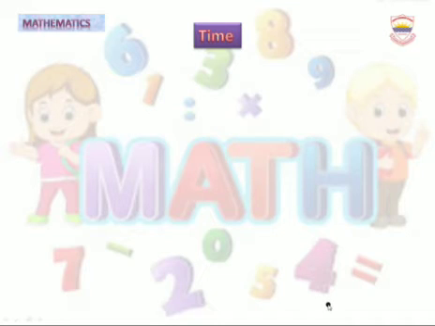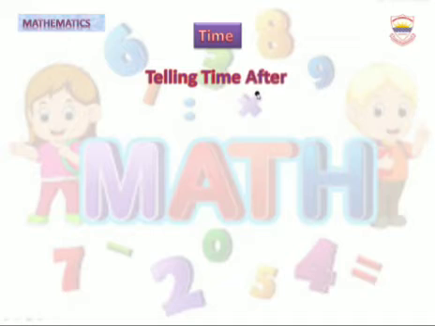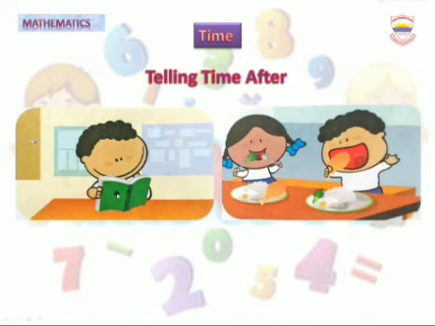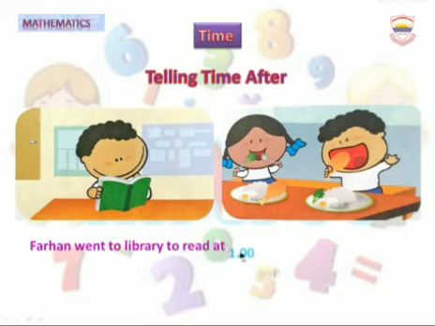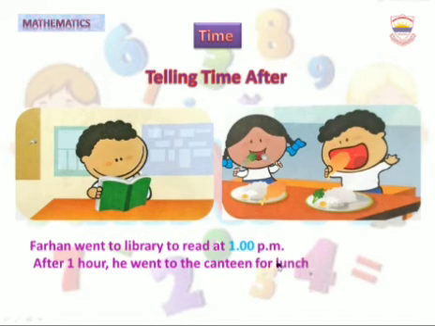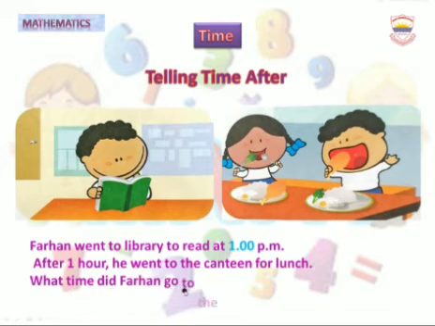Now we are going to learn about telling time after. This is Farhan. Farhan went to the library to read at 1 p.m. After 1 hour, he went to the canteen for lunch. What time did Farhan go to the canteen?